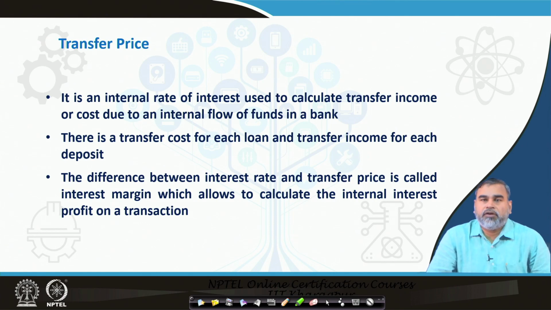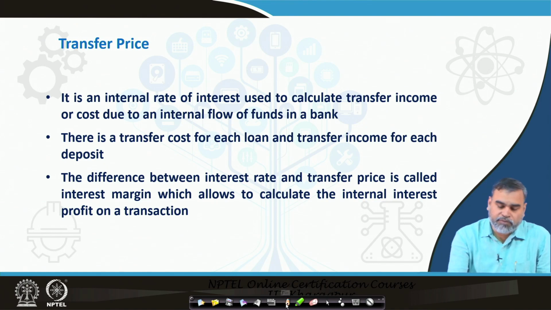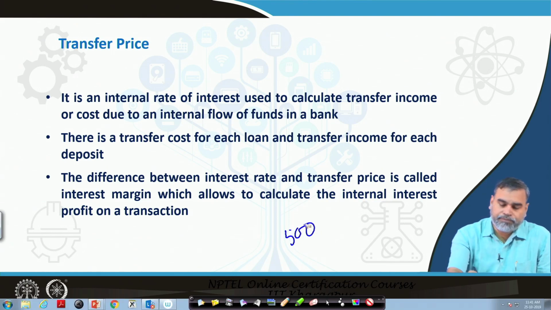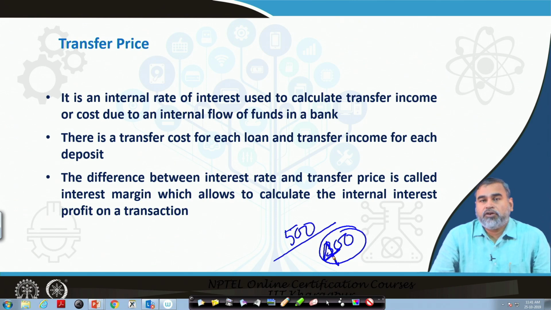Then another thing I already told you in the beginning, there is a concept called transfer price. What exactly is the transfer price? Let me start with an example. In one particular bank, there are two setups. In a market, there is a bank that has 500 branches. Out of the 500 branches, for example, 400 branches are generating profit. Their income level is more than the cost.